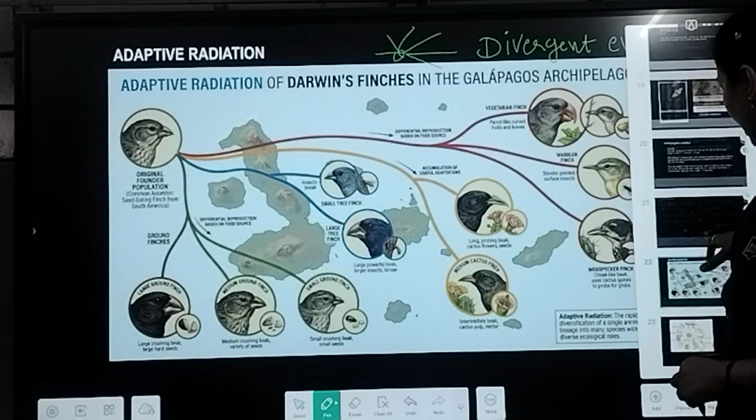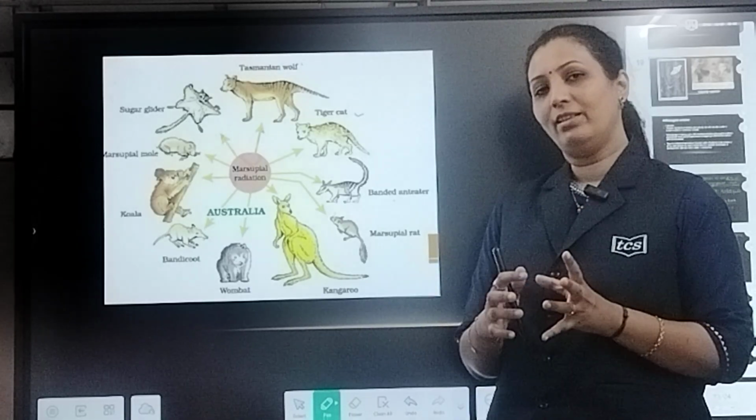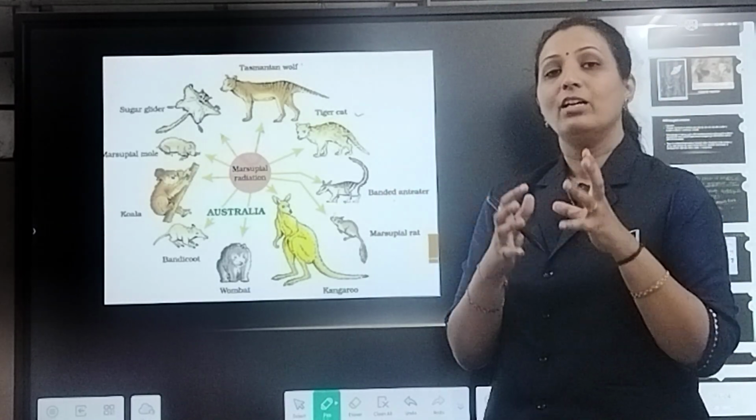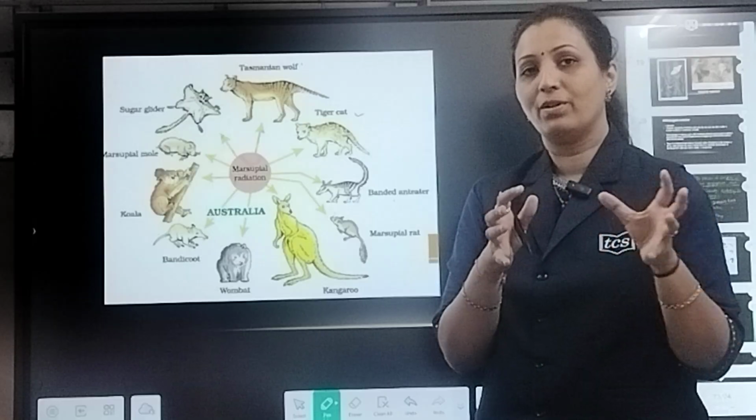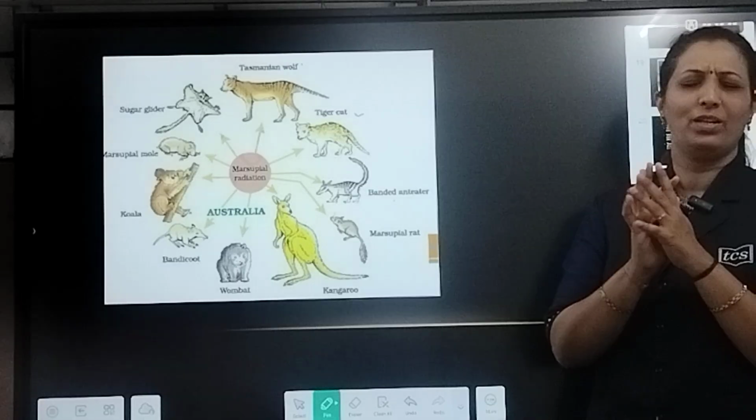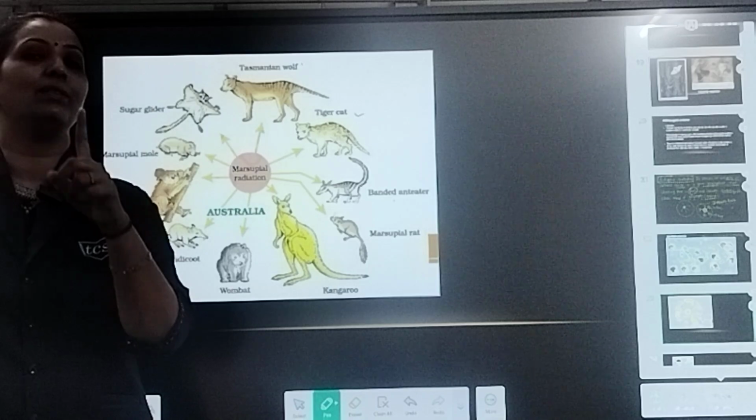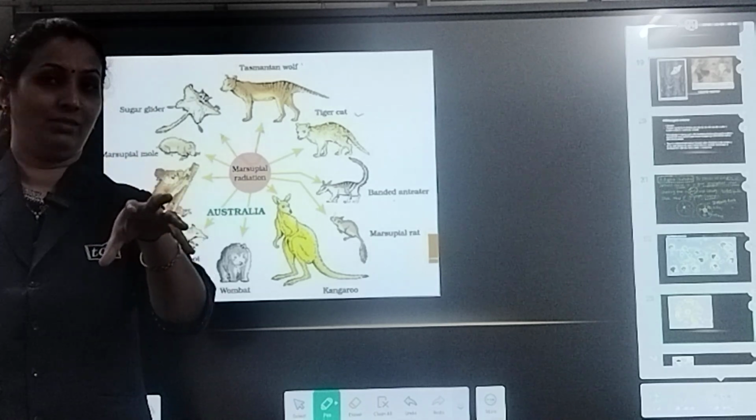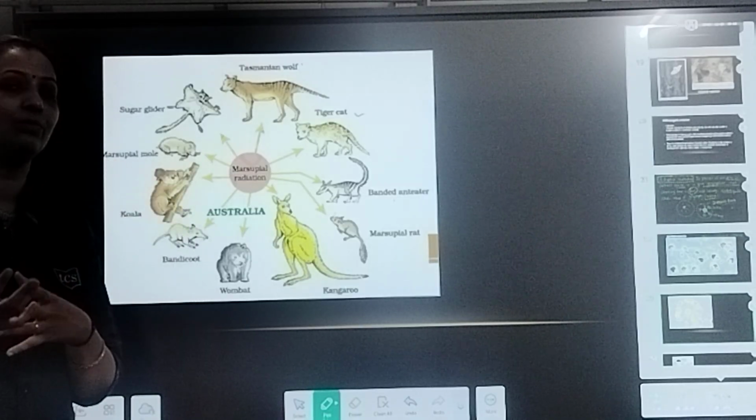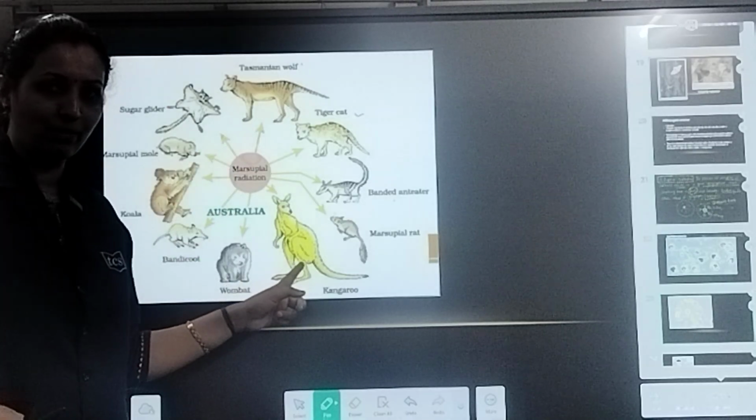Next, one more example given for adaptive radiation is Australia. Australia was separated during continental drift from one of the islands, right? During that time, the maximum animals over here are, no, sorry, my mistake, not placental mammals, but marsupial mammals. No doubt placental mammals are also there, but the maximum are marsupials. Marsupials are mammals like us, but they have a brood pouch in which the growth of the babies occurs. Those that have that pouch we call marsupial mammals.